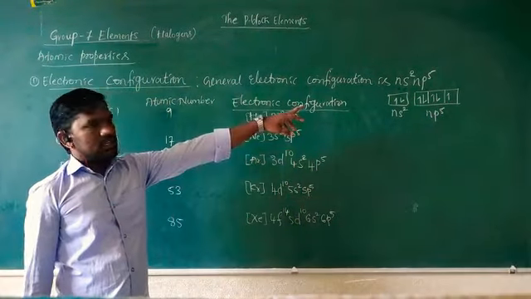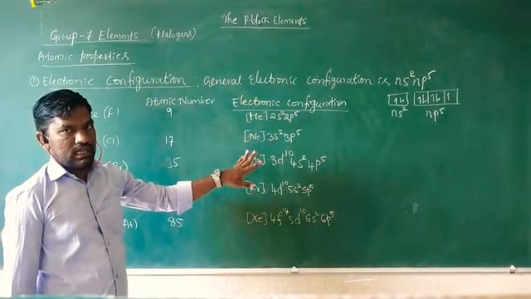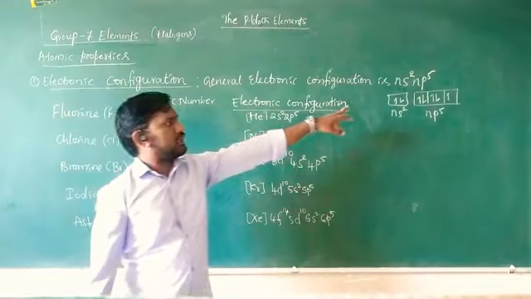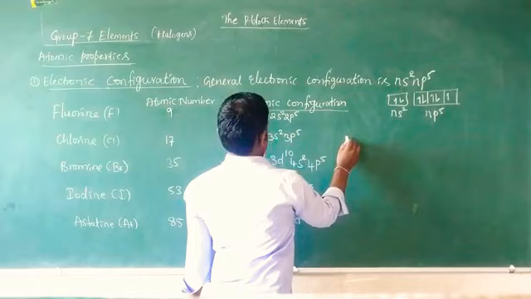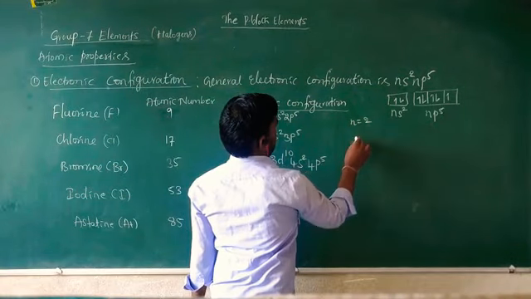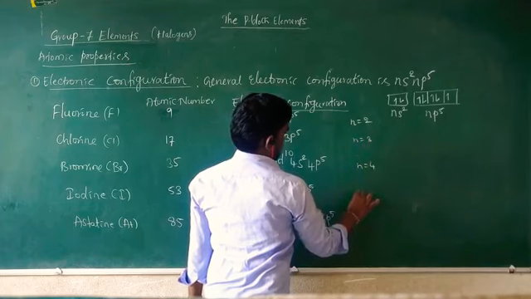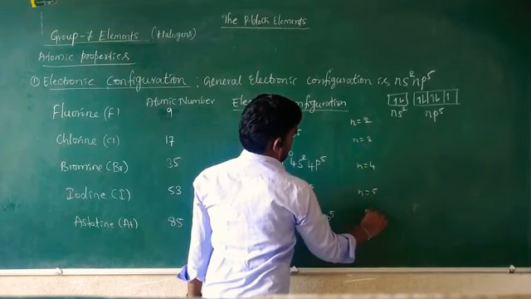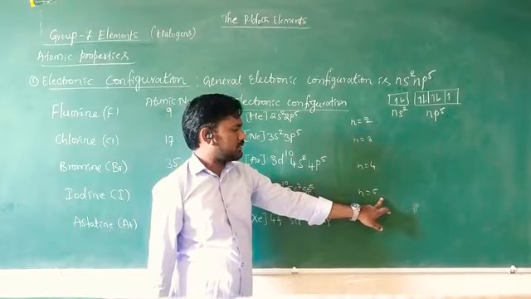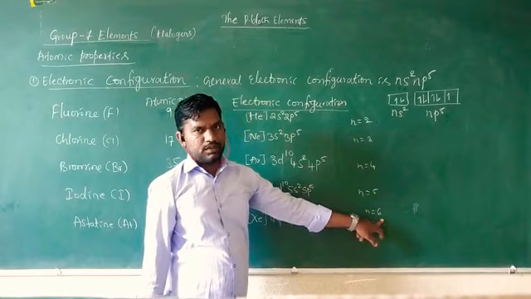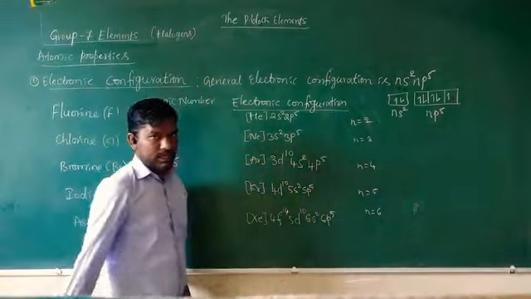So the general electronic configuration of all the group 17 elements, the halogens, is ns2 np5. Here n equals 2, 3, 4, 5, 6, which means the second, third, fourth, fifth and sixth periods. Here n is the principal quantum number.